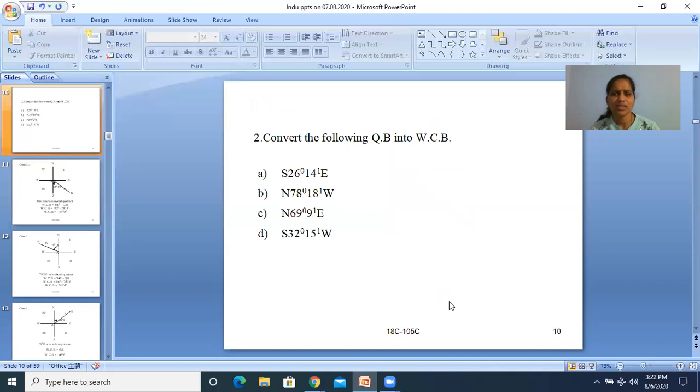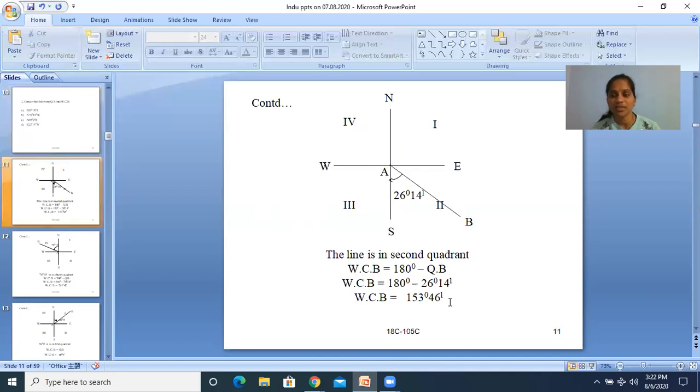So southeast is the second quadrant. So what is the rule for conversion in second quadrant? WCB is equal to 180 minus QB. So QB is 26 degrees 14 minutes. Then WCB is equal to 153 degrees 46 minutes. Like that you can note down, or you can do.